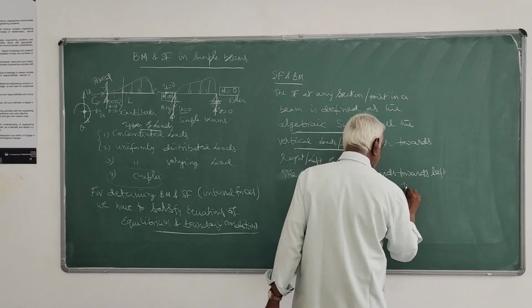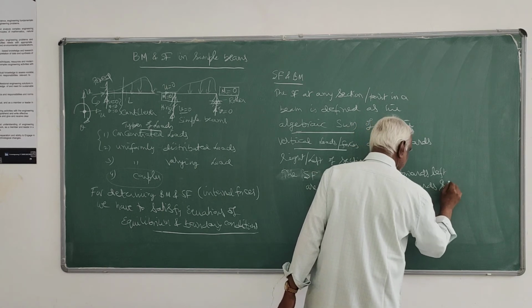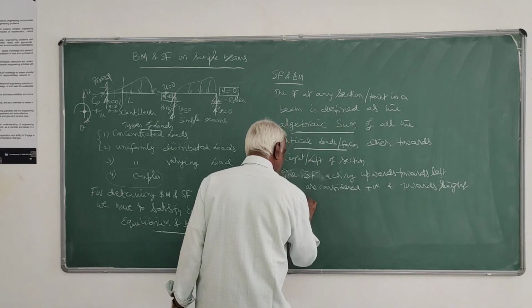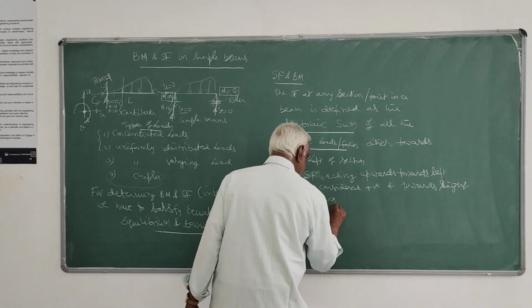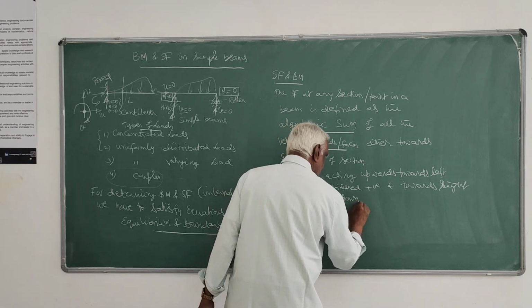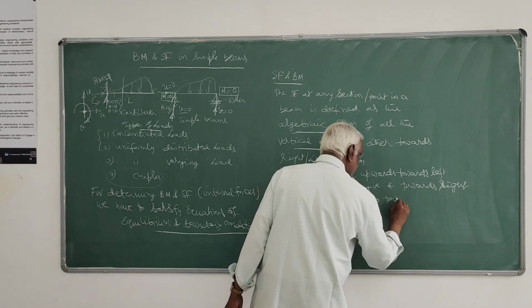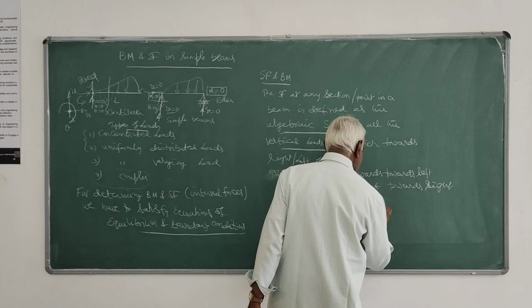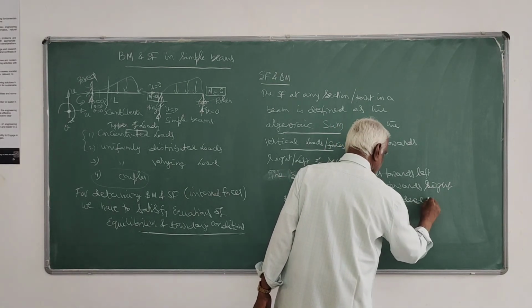And towards the right, shear force acting downwards is considered positive.